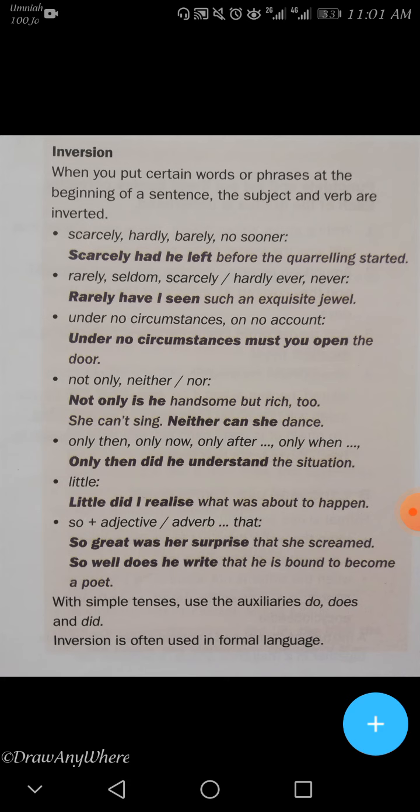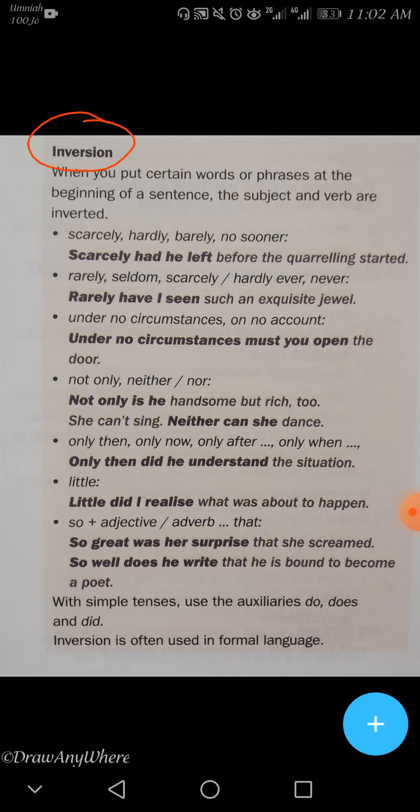So, let us make a quick revision about our grammar. We talked about the same rule in the first semester, inversion, or inverted subject and verb. Inversion means to change the position between the subject and the verb.